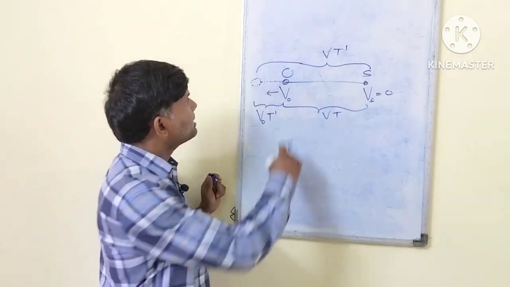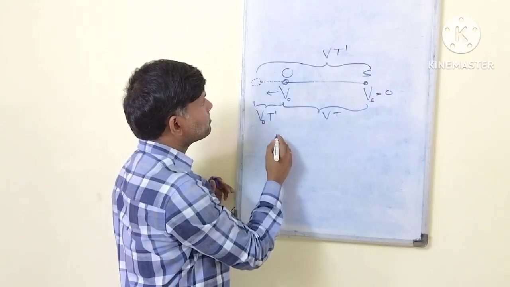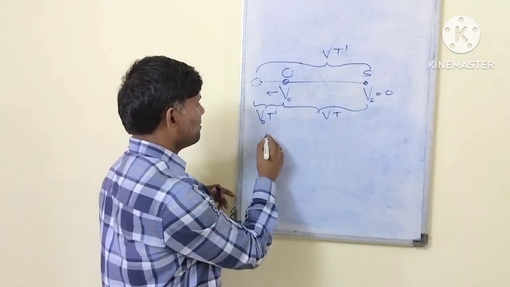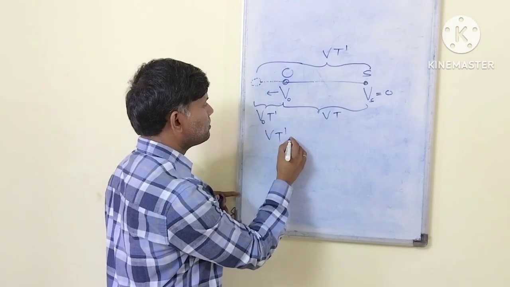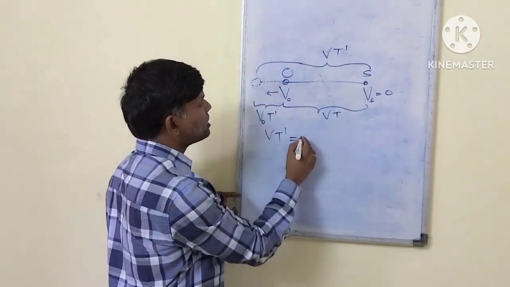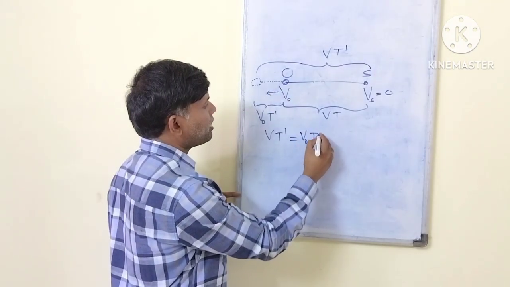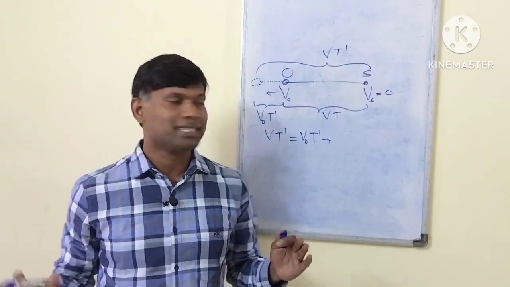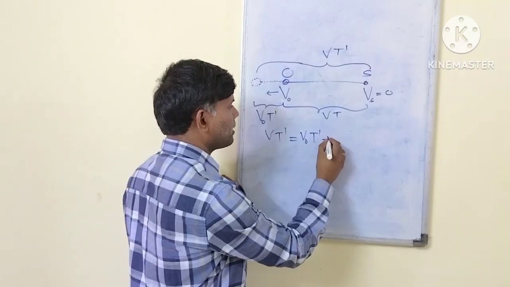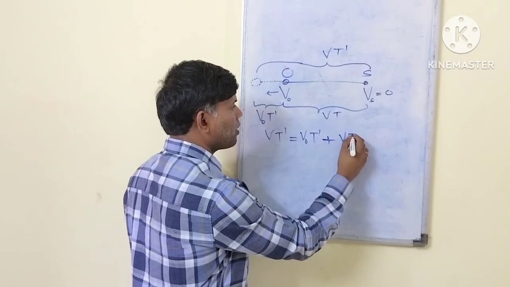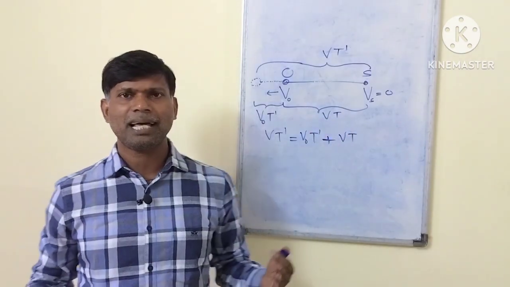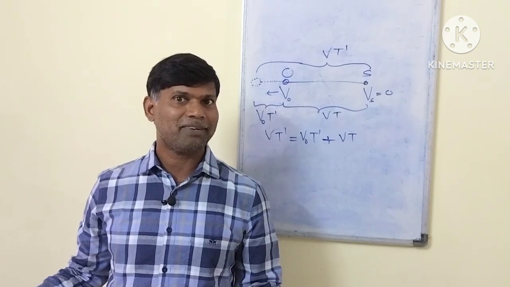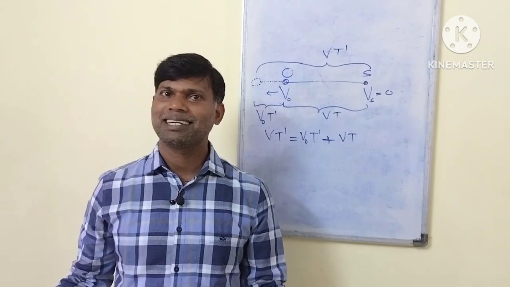Now what can you write? This distance is Vt prime. Vt prime is the distance traveled by the sound. Vt prime is equal to, this distance is V naught into t prime, plus this is the actual, means original, when both are at rest, that is V into t. Why am I taking t? Because t is the actual when both are at rest, the actual distance between them. That's why t. I should not change this.